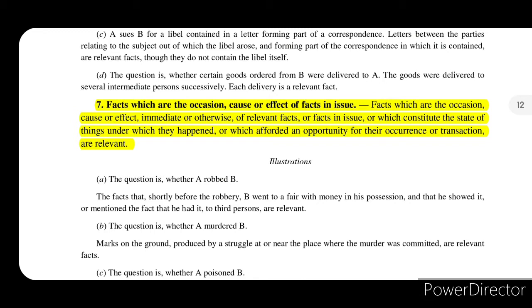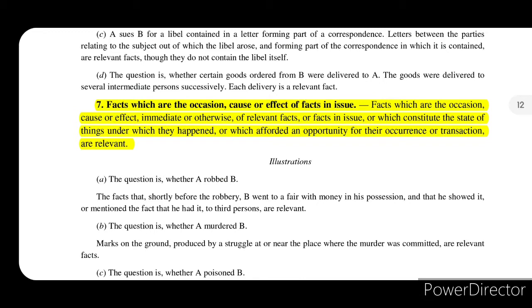It says that facts which are the occasion, cause or effect, immediate or otherwise, of relevant facts or facts in issue, whether they are immediately or otherwise related to any relevant fact or fact in issue and form the occasion, cause or effect of such fact, then those facts will also be thought to be relevant facts, or which constitute the state of things under which they happened.